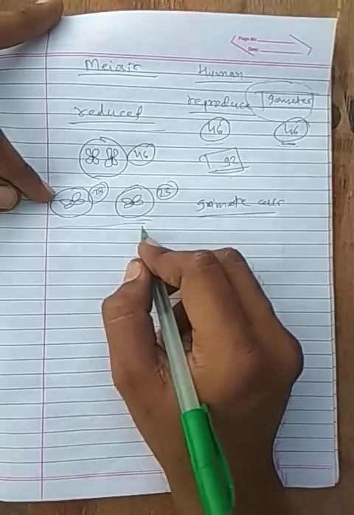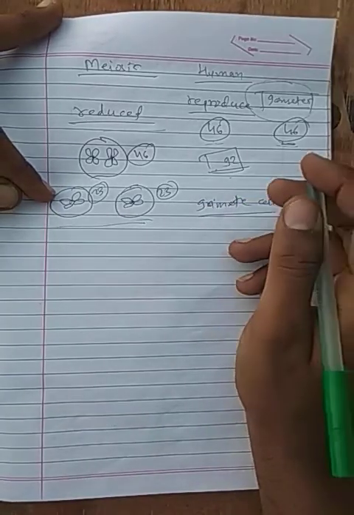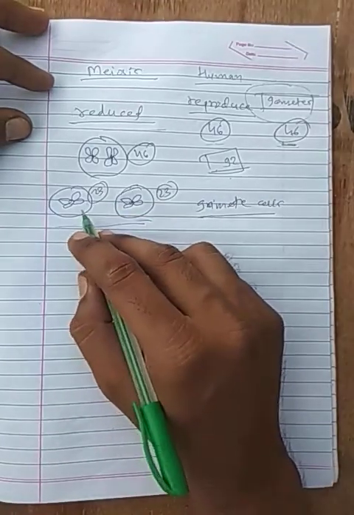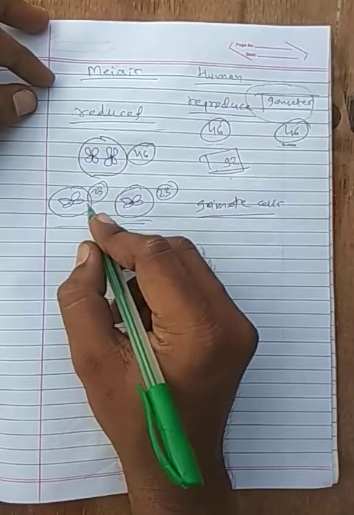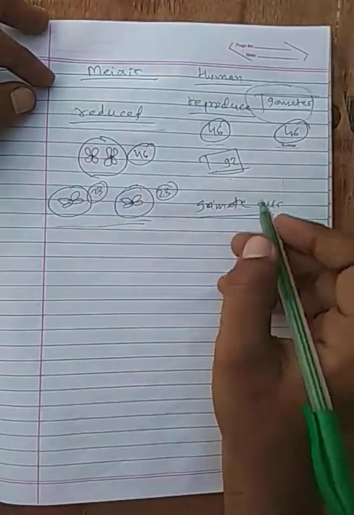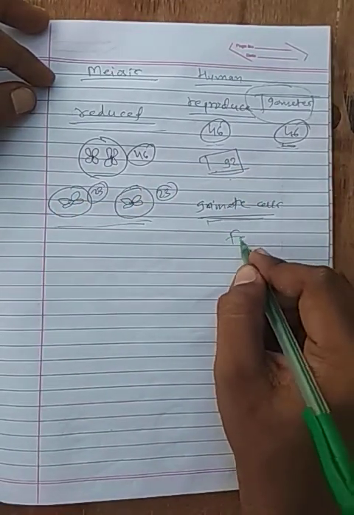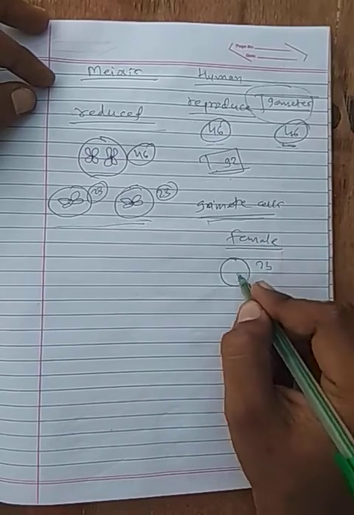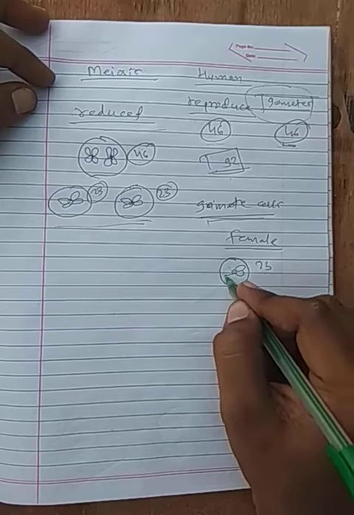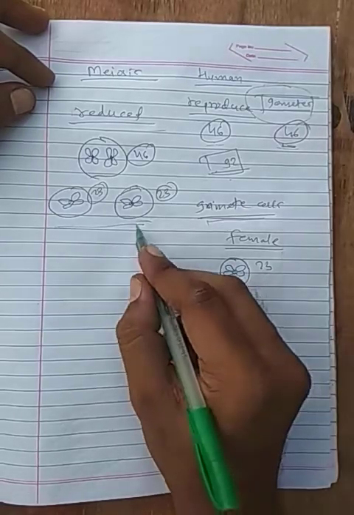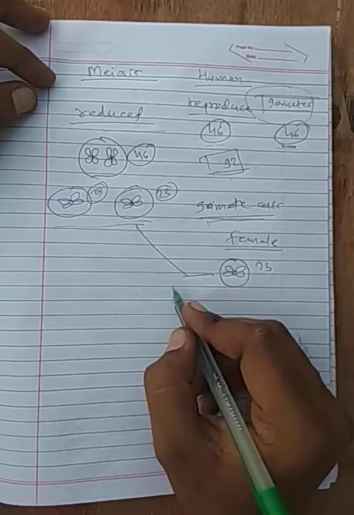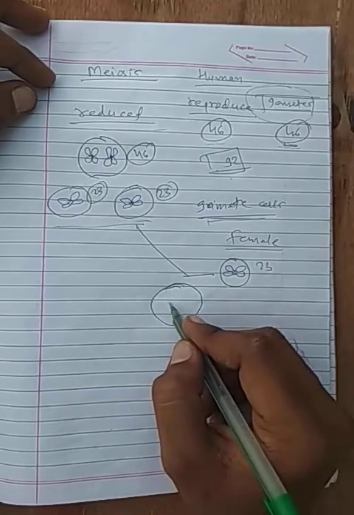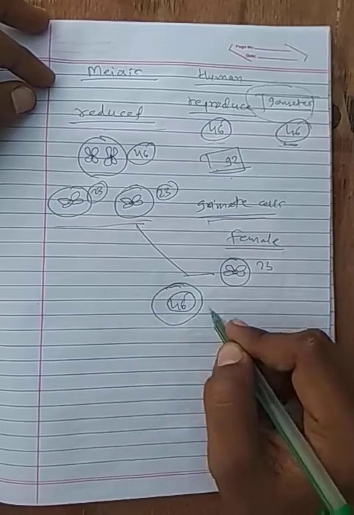Why? Because this same phenomenon will happen in a different partner with whom this male will reproduce. So the same phenomenon happens in gamete cells of the female organism, so it will also have 23 chromosomes in its gamete. So this 23 and this 23 fuse together to form a new organism which will have 46 chromosomes.